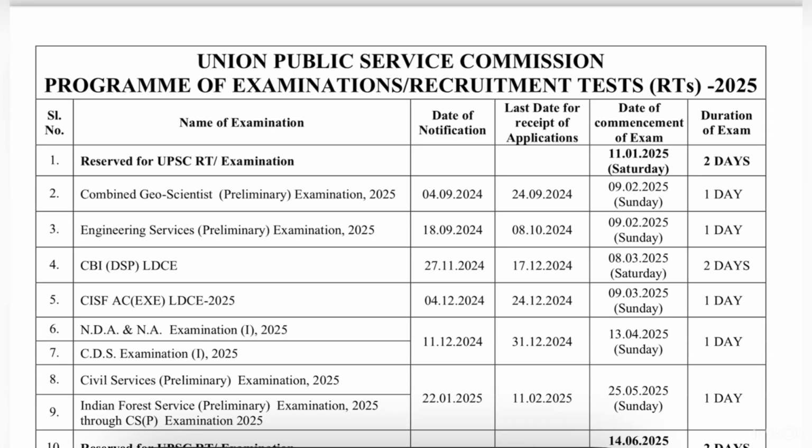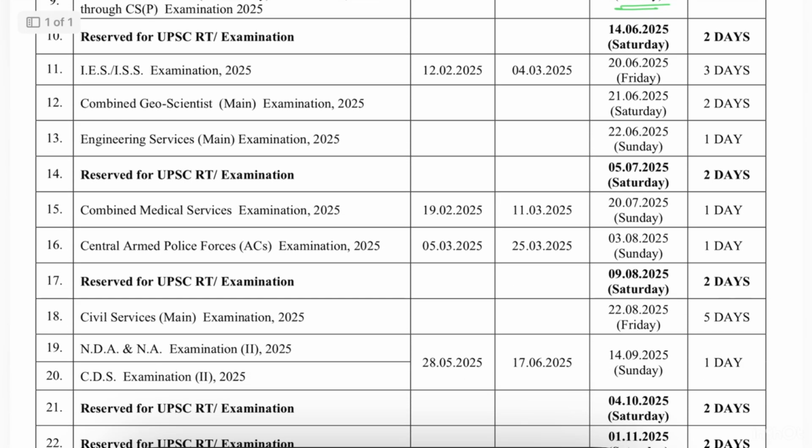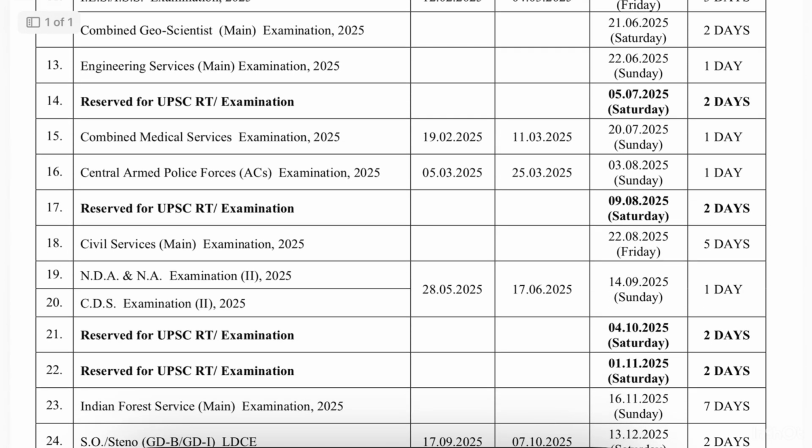UPSC calendar year 2025 is here. The calendar for UPSC 2025 examination is here. So according to this, the Civil Services Preliminary Examination, as you can see on the screen, 2025 is scheduled on 25th of May 2025 on Sunday. Also, the mains examination of Civil Services 2025 is scheduled on 22nd August 2025.